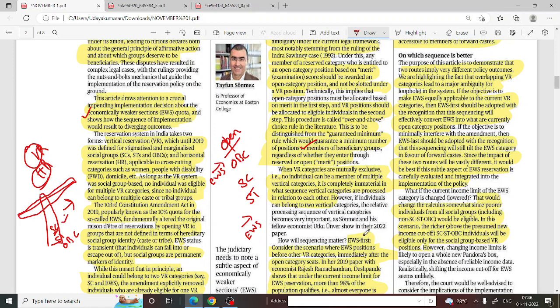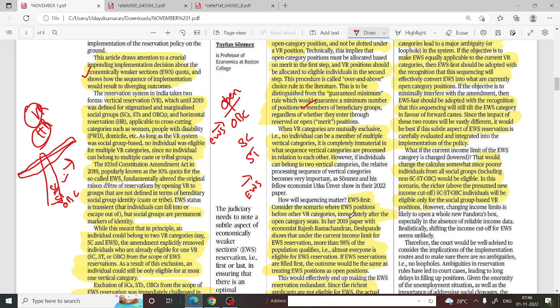Consider the first scenario, where EWS positions come before the VR categories, right? Immediately after the open categories. In her 2019 paper with economist Deshpande, she shows that the current income limit for EWS is so high that, when we look at the current scenario, more than 98% of the population qualifies for the EWS category.